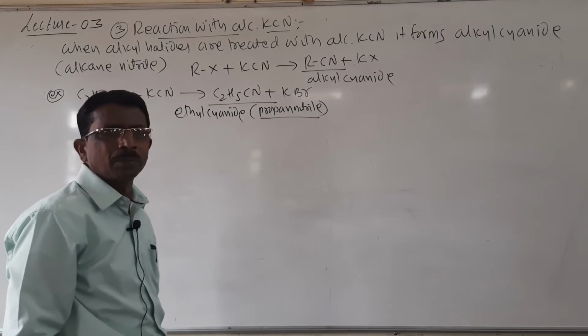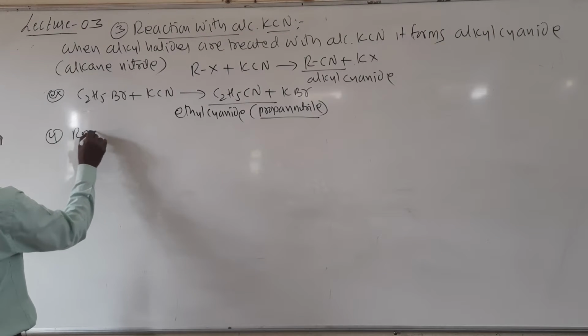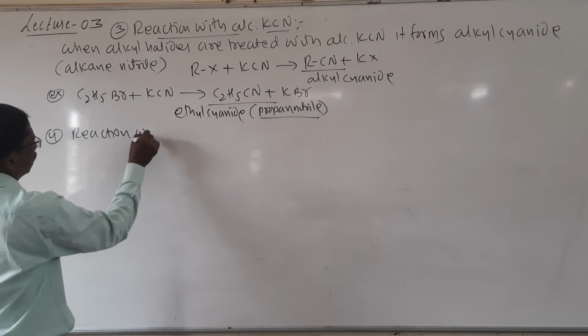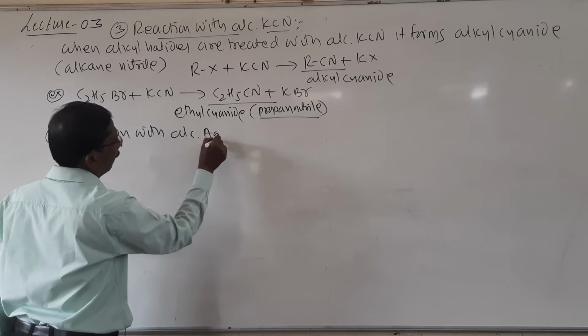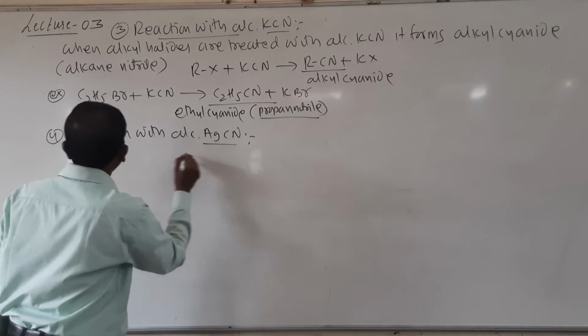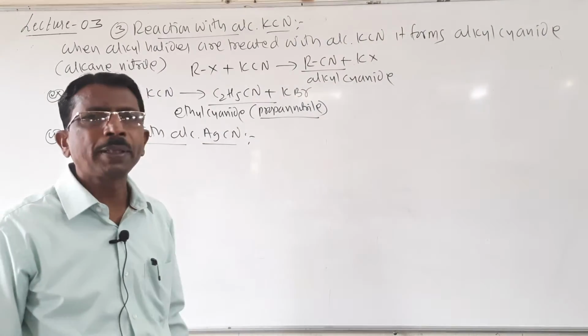Another reaction, the fourth reaction: reaction with alcoholic AgCN. Look at the difference, students. What is the difference between these two?